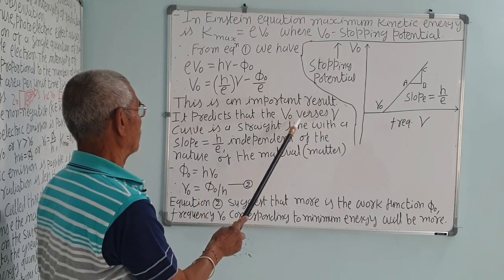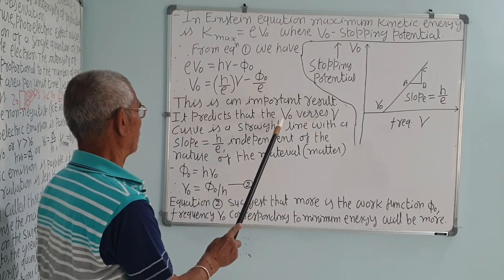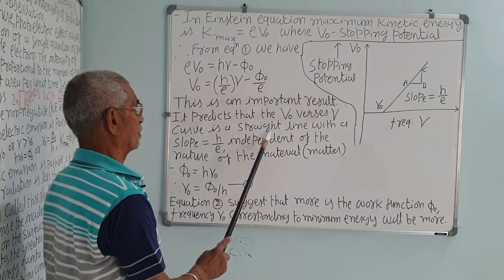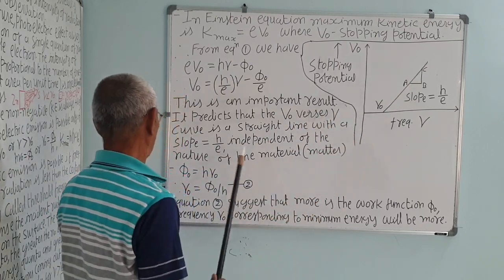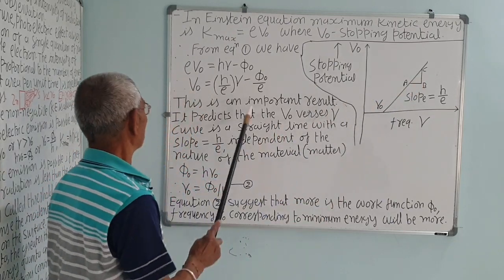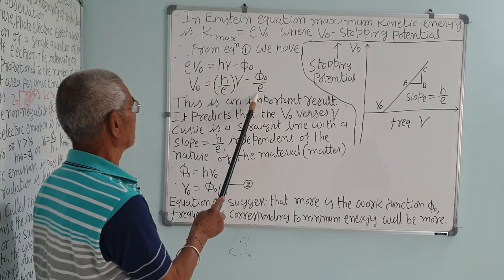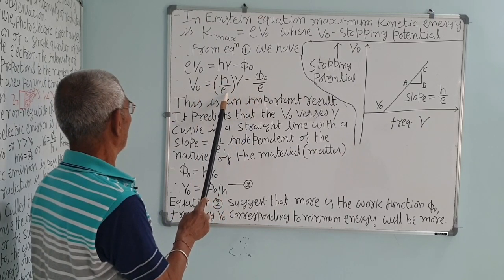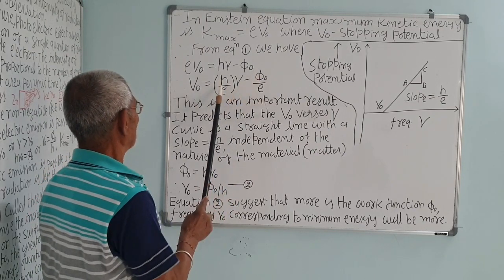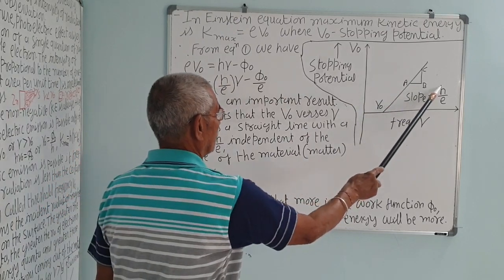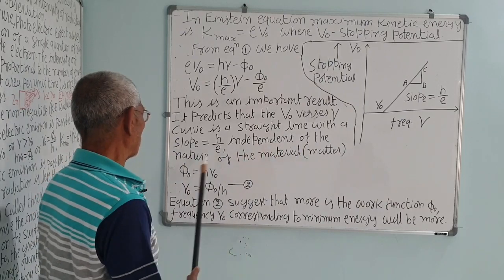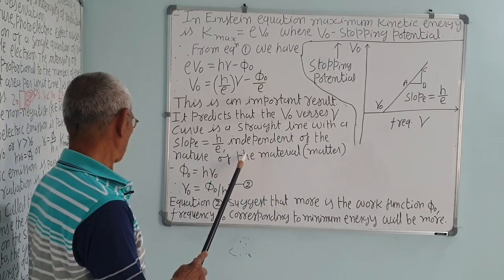It predicts that the V0 versus nu curve, that is, the stopping potential V0 versus the frequency nu curve, is a straight line. The slope of this curve is h by e. The equation is just y is equal to mx plus c. This is the slope m, and this is x. Correct? This is a constant. So h upon e is the slope, and that is independent of the nature of the material. Remember, this is another crucial point.